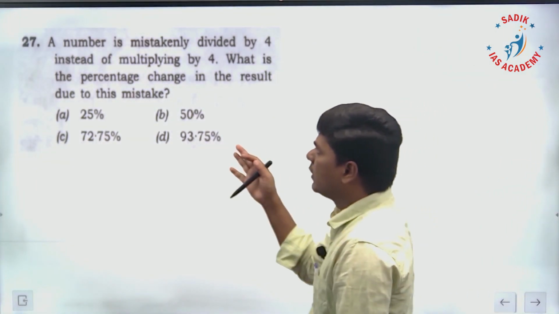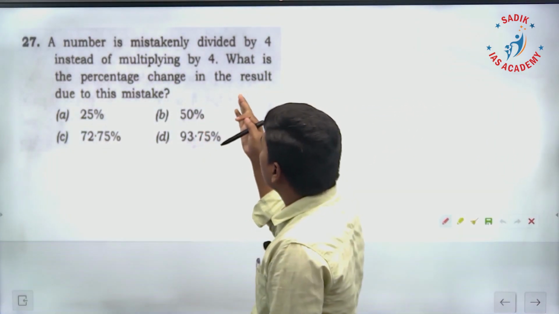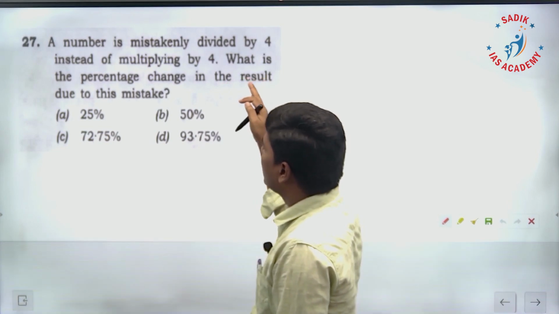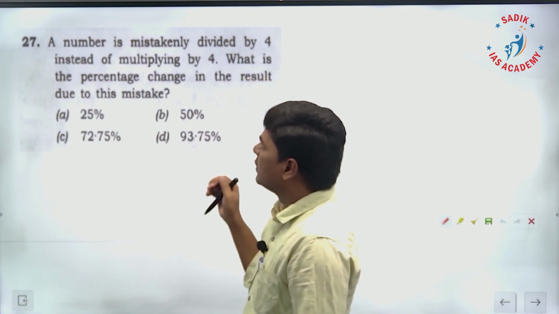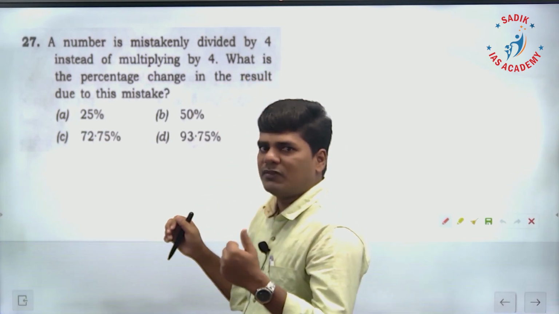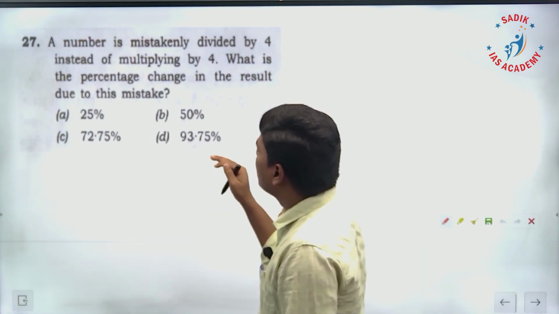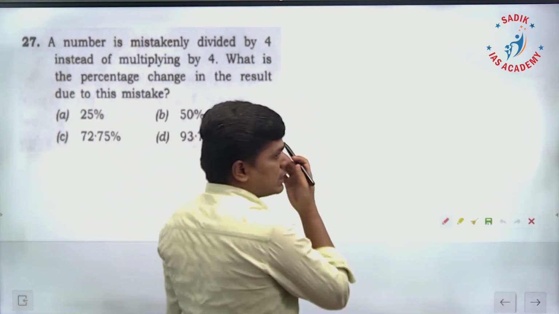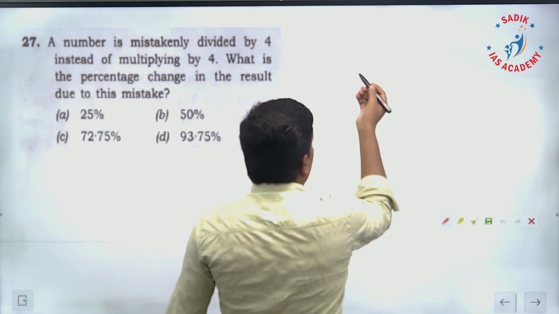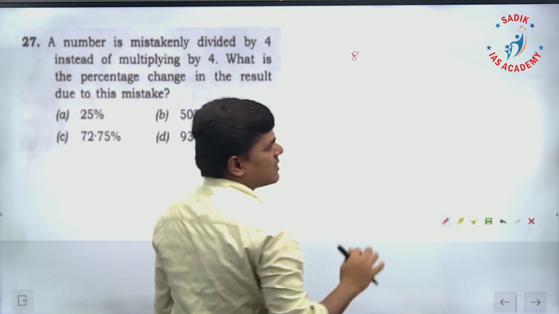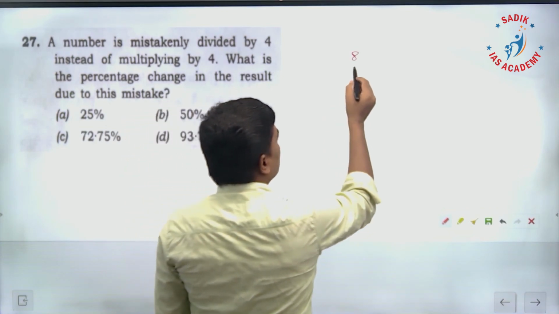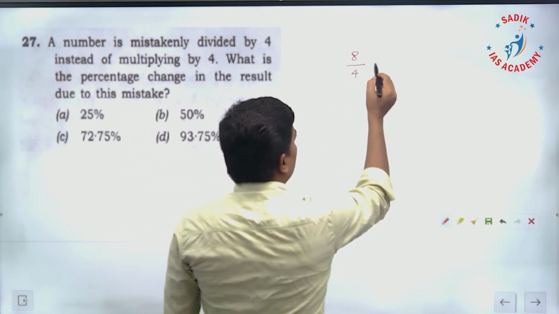The next one, the 27th question. A number is mistakenly divided by 4 instead of multiplying by 4. In order to multiply by 4, they have divided by 4. What is the percentage change in the result due to this mistake? So I'll take some number. Suppose I'll take a number which is divisible by 4. I'll take the number 8. When I divide by 4, I'll get 2.